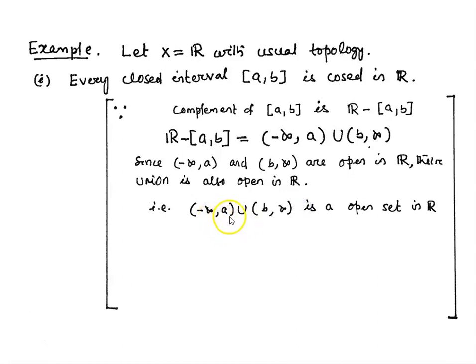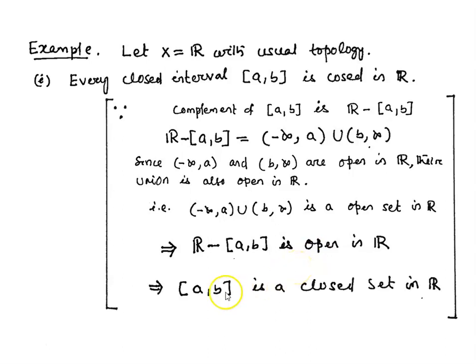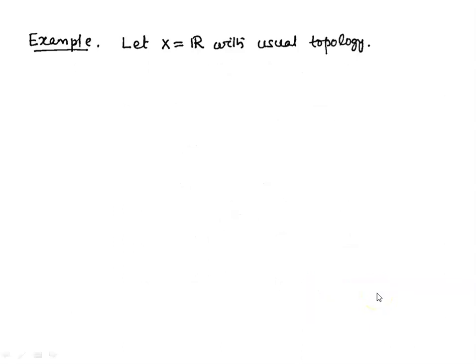That union is nothing but the complement of this closed interval. So R minus [a, b] is open in R. So the closed interval [a, b] is closed because its complement is open in R.